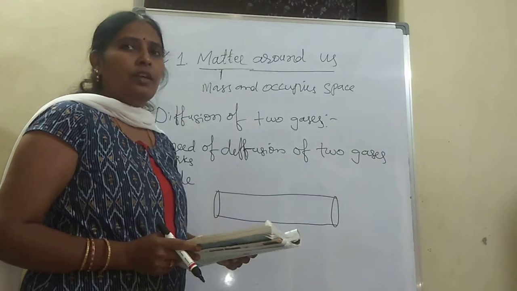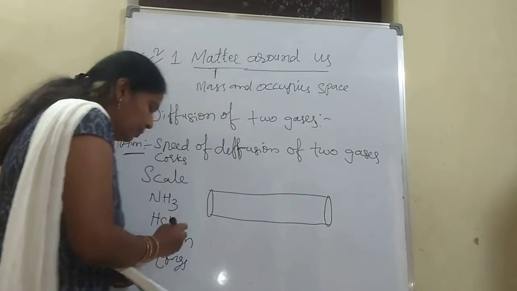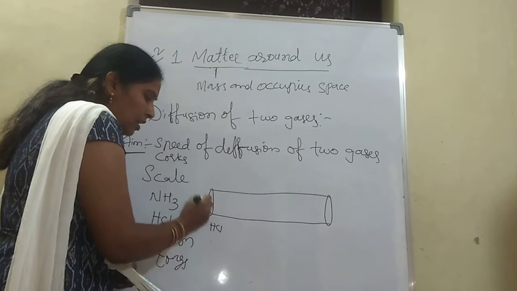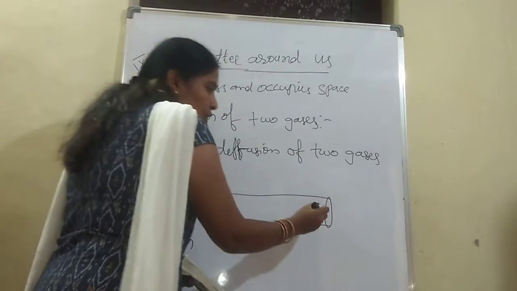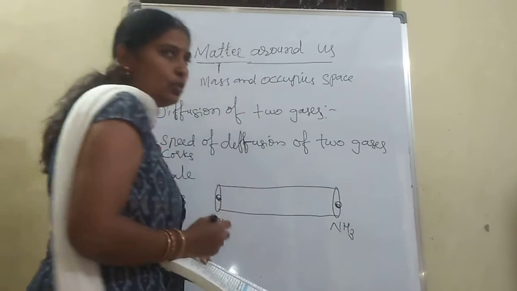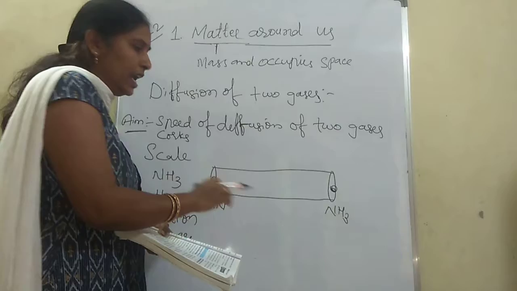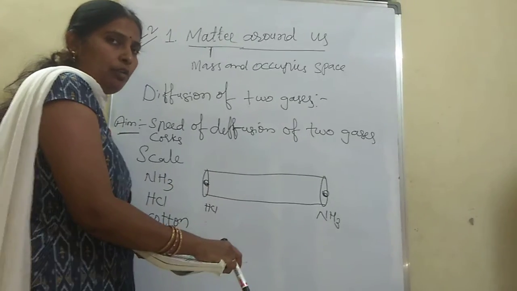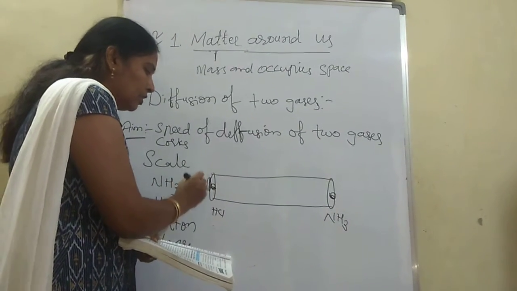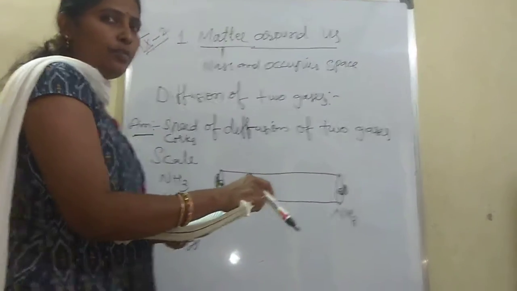Now the procedure: take a long narrow tube and dip a piece of cotton in hydrochloric acid and another cotton in ammonia solution, and with the help of tongs insert them in the two ends of the long narrow glass tube. As soon as they are inserted, cover with a cork. Why do we have to cover with a cork?